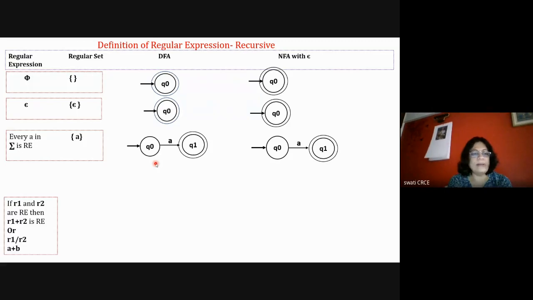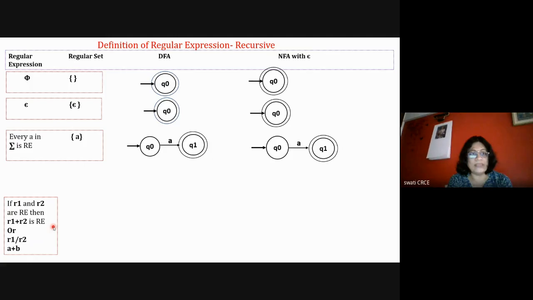Now the next one. The next definition is that if R1 and R2 are regular expressions, then R1 plus R2 is a regular expression. Sometimes R1 plus R2 is represented as R1 slash R2. That means either R1 or R2. So if my sigma is equal to {A, B}, I am saying that A plus B is a valid regular expression. This is the example. A plus B is a valid regular expression. B plus A is also a valid regular expression.